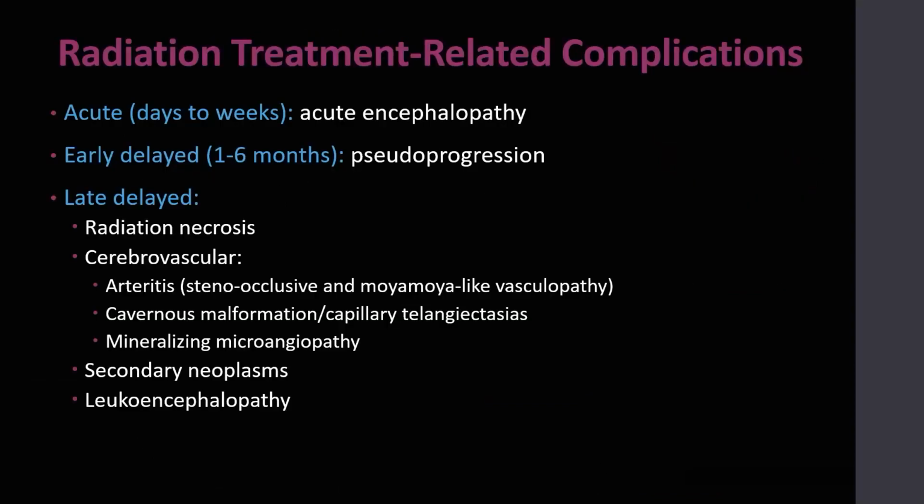We will now move on to radiation treatment-related complications. These can occur in the acute time frame from days to weeks and include acute encephalopathy, in the early delayed time frame from 1 to 6 months and include pseudoprogression, and the late delayed phase, which occurs 6 months onward and includes radiation necrosis, cerebrovascular complications, secondary neoplasms, and leukoencephalopathy.